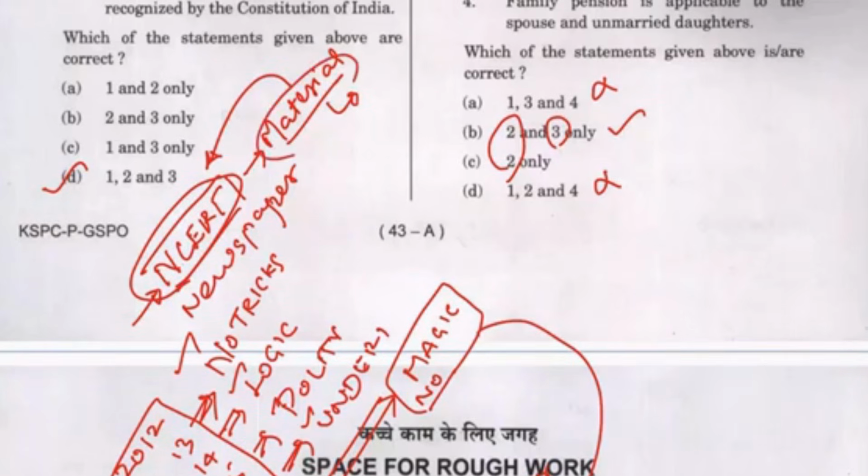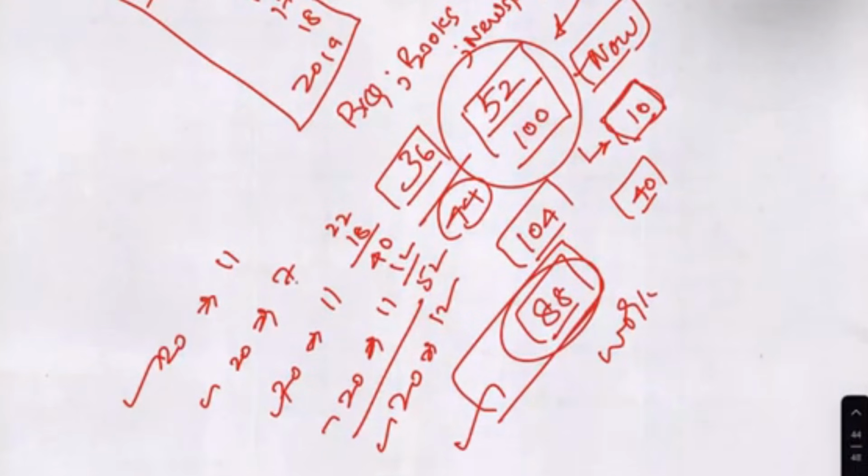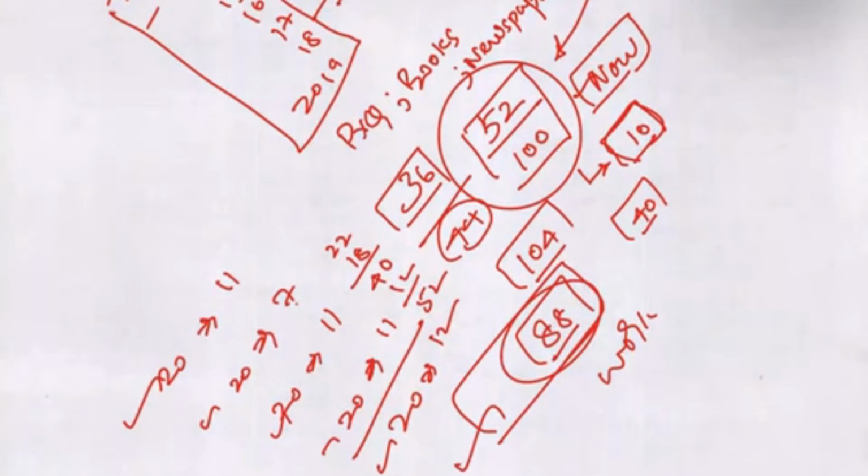So it's not the material which has cleared you, it is the NCERT information which has been copied into the material that has cleared. So I will go to the root of NCERT, logic, polity, understanding, then newspaper. I will automatically get this equation and clear this exam. Wish you all the success.